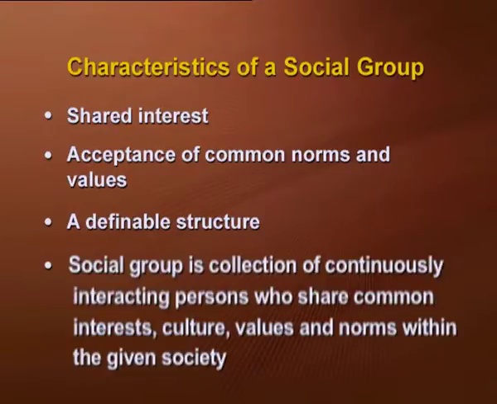The social group, we now know, is a collection of continuously interacting persons who share common interest, culture, values and norms within the given society. This is the most important thing when we talk about social groups: they should have common goals, culture, values, norms, and the structure has to be organized, and they should be working towards one particular common aim or goal.